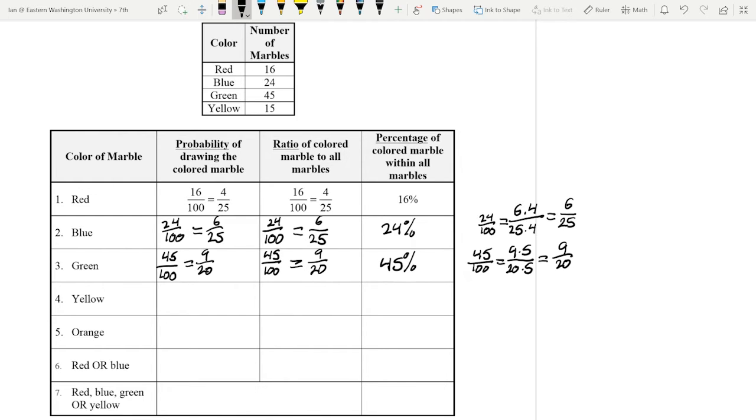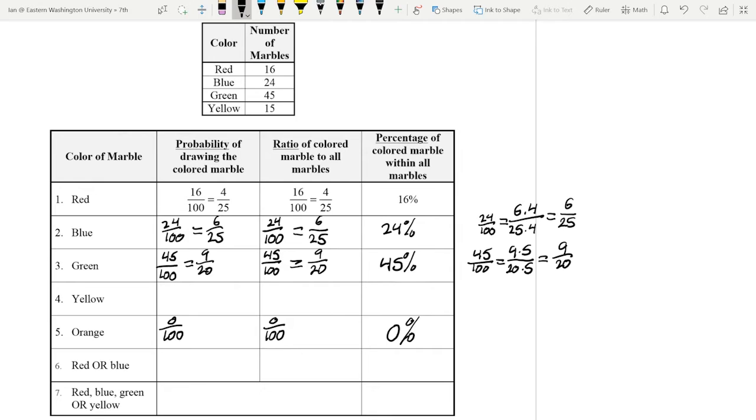Now you guys are going to do yellow. I'm going to do orange. Do you guys even see an orange on here? I don't. Which means we have 0 out of 100 chance of pulling one out. We have 0 orange to our other 100 marbles. And we have 0% chance of pulling an orange, because there's no orange ones in there. When there's none in there, it's just that easy.